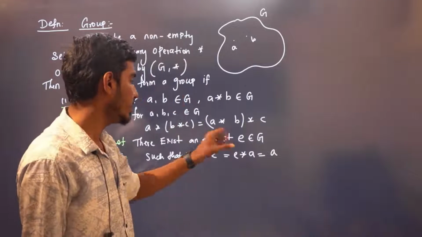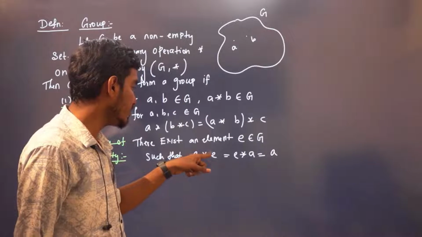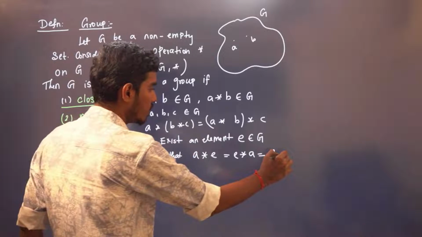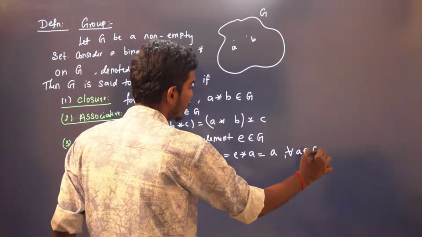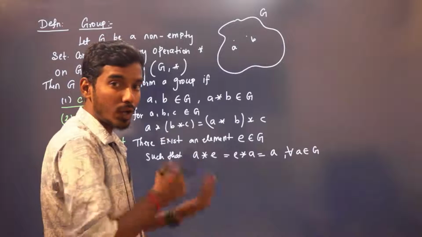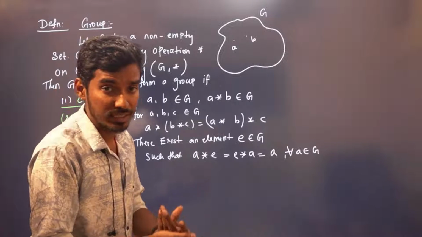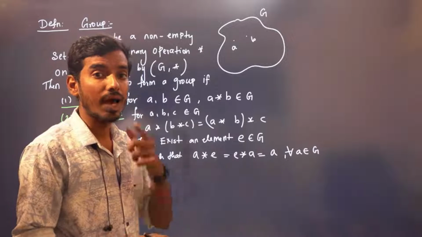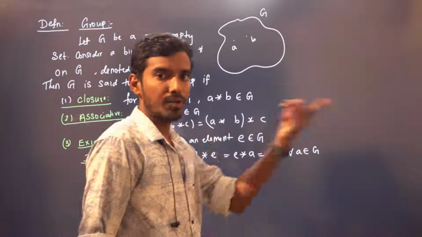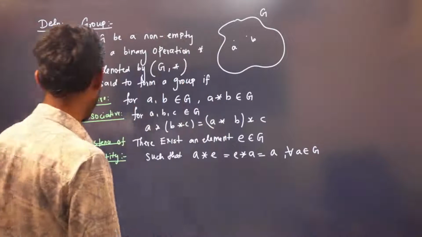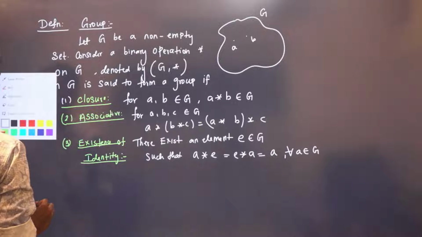There exists an element E in G. When you operate E with any element, for all A belongs to G, you take any element, you operate with E, you have to get A again. If there exists an element like that, then that is called the identity element with respect to that binary operation, right? Yes. And fourth is existence of inverse.